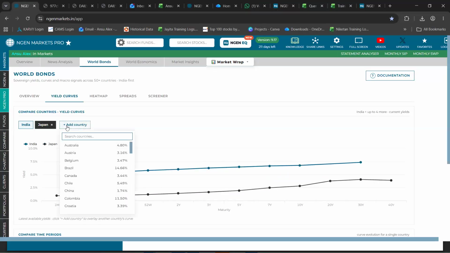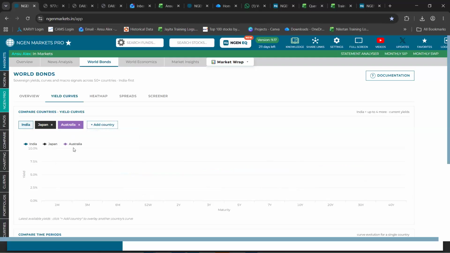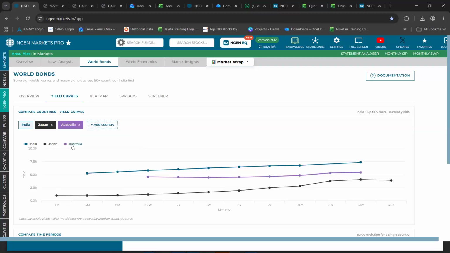Let's say I also add Australia right here. So you can add up to 5 countries, and on the x-axis, you could see the maturity has been mentioned, and on the y-axis is the yield. Let's say I hover onto this 3 year maturity, and you can see the yield for each of these countries' bonds for the 3 year maturity time period. This is what you can see in this compare countries section.